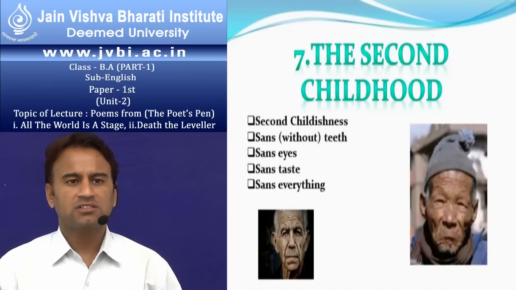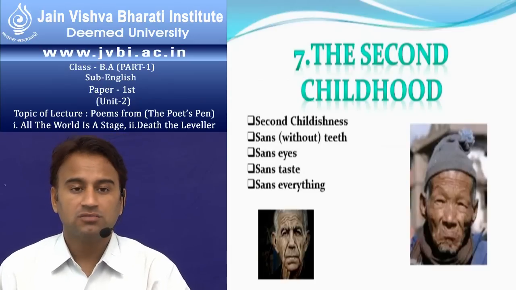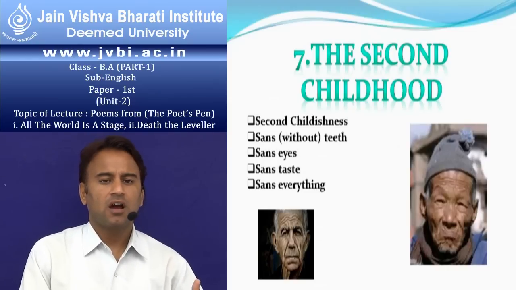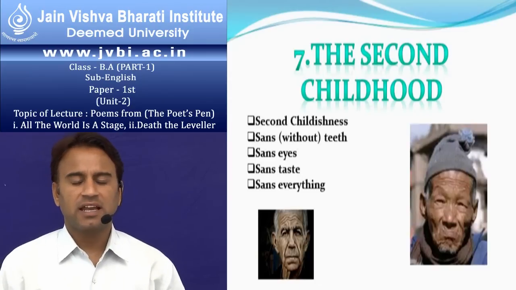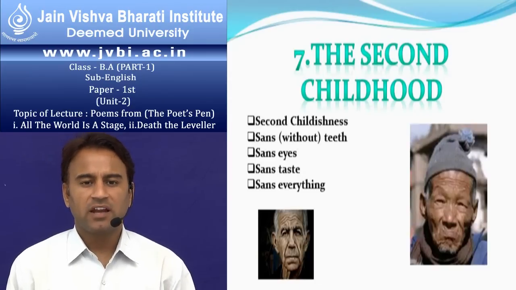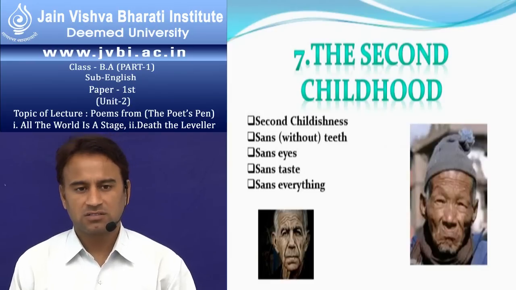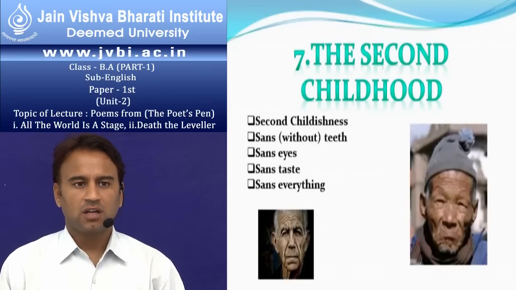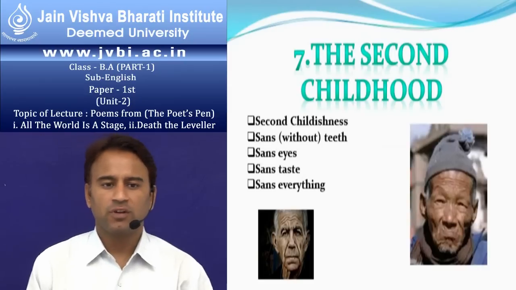This age is called second childishness because a man is dependent just like an infant. An infant is dependent on his mother, on his father, on his nurse. And in the age of second childishness, the man depends on his son, on his daughter, on his grandson, on other nurses. So we can say these are the similarities in these two ages. The infant age and the age of second childishness are similar to each other.